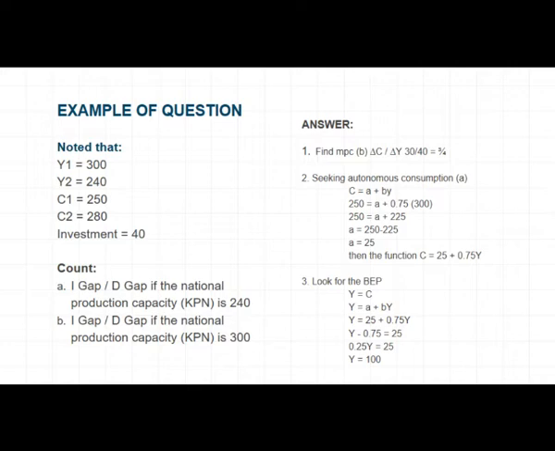Then look for the BEP. Y equal to C. Y equal to A plus BY. Y equal to 25 plus 0.75 Y. Y minus 0.75 Y equal to 25. 0.25 Y equal to 25. Y equal to 100.